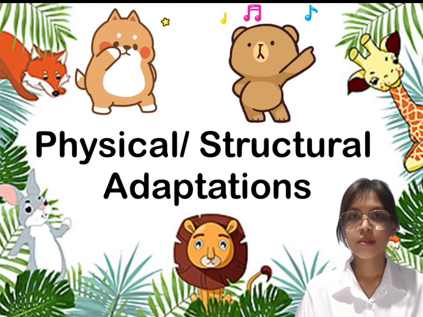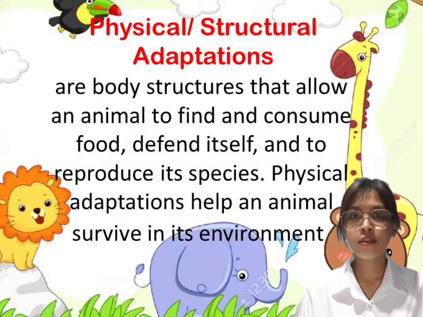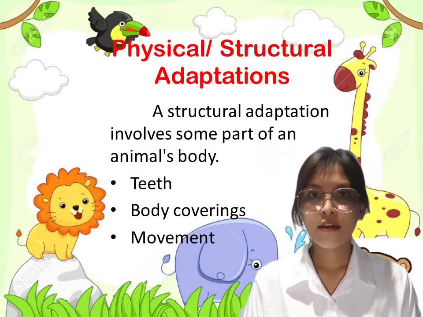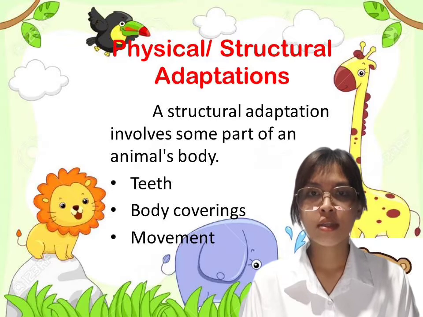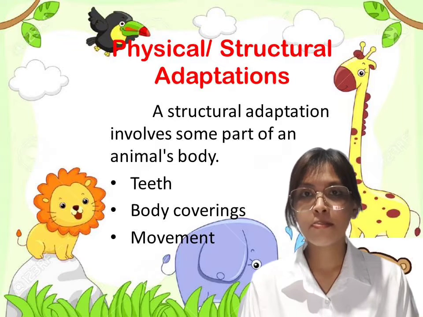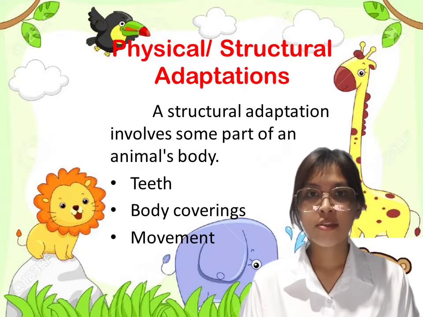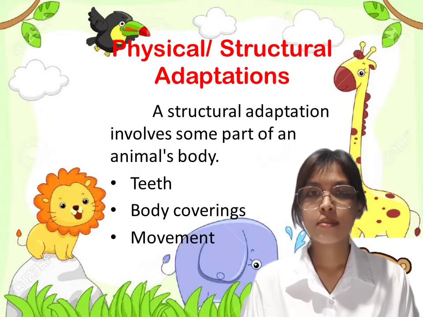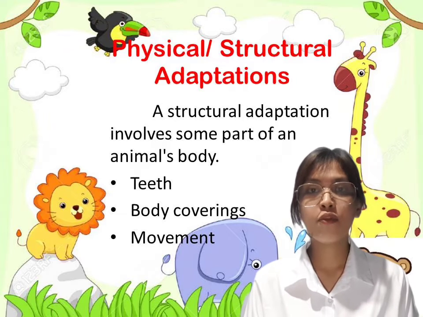Number 1. Physical or structural adaptations are body structures that allow an animal to find and consume food, defend itself, and to reproduce its species. Physical adaptations help an animal survive in its environment. Physical or structural adaptation involves some part of an animal's body, and these are teeth, body coverings, and movements.